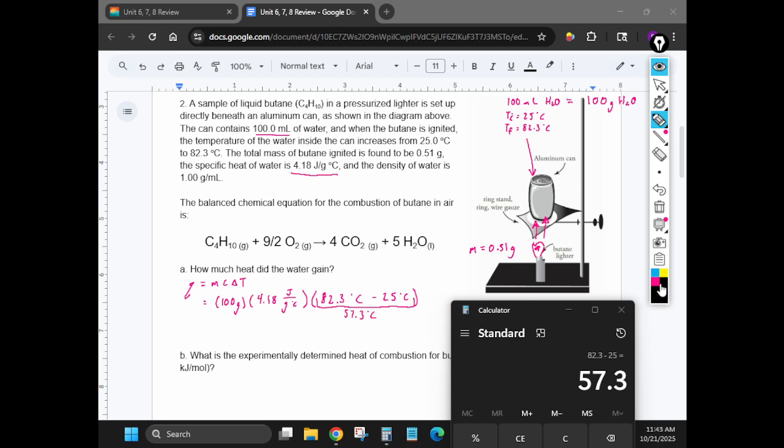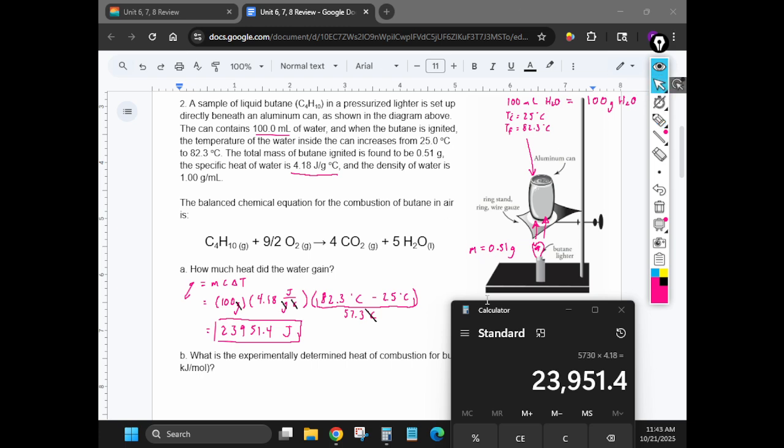And that works because this degree Celsius cancels out here, grams cancels out here. You're looking for joules, which makes sense because you're looking for energy. You're looking for heat, which is calculated in joules. So it's 57.3 times 100 times 4.18, and then this is going to be your answer in joules. Okay, everybody good? 23,951.4 joules. Okay, so that is how much heat the water gained.